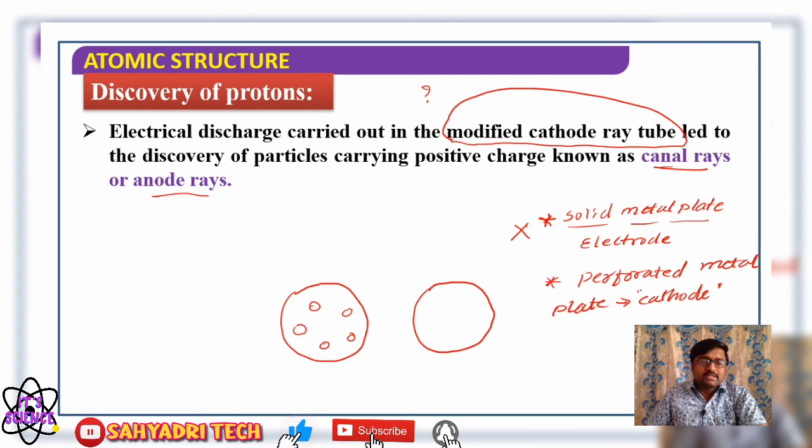So instead of a solid sheet, a perforated metal sheet is used as the cathode. That is the only difference. When he passed high electric voltage at reduced pressure, he succeeded in identifying the existence of canal rays, or anode rays.